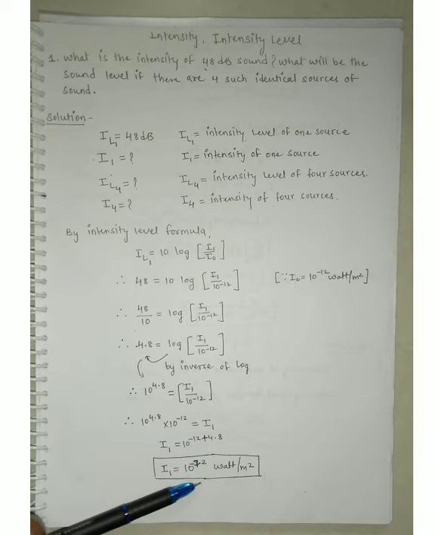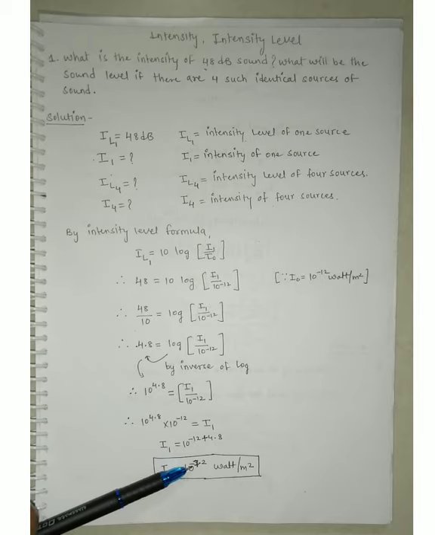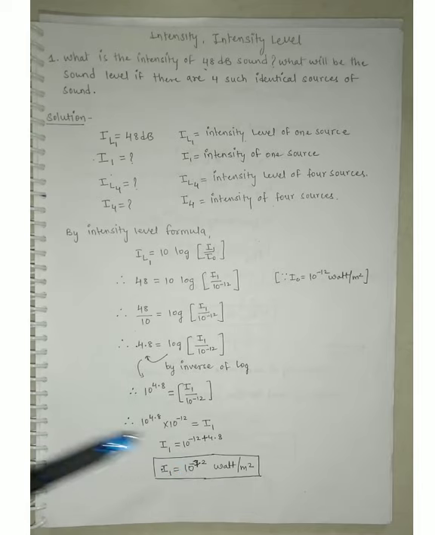So 12 minus 4.8 is 7.2, and the greater number is 12. So the sign comes from the greater number. So we will get minus 7.2. So I1 is equal with 10 raised to minus 7.2 watt per meter square. So guys, after getting I1, the intensity of one source,